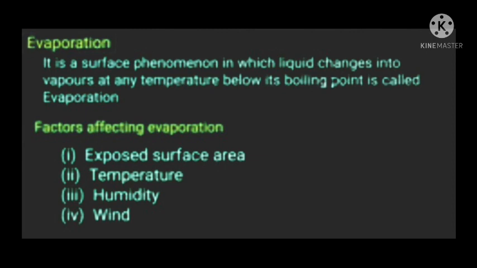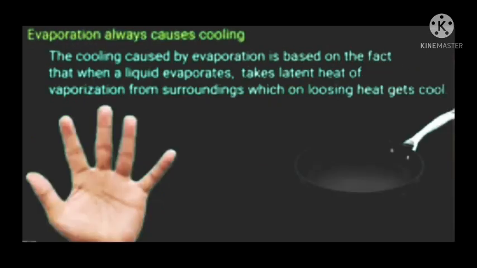Factors affecting evaporation are exposed surface area. It means that the broader the surface area, the faster is the evaporation. Second one is temperature. The higher the temperature, the faster is the evaporation. Third one is humidity, and next is wind. Evaporation always causes cooling. For example, when we take a drop of acetone or petrol on the palm, when it starts evaporating, we feel the effect of cooling. This is because the surroundings' heat will be lost. As a result, the cooling effect is produced.